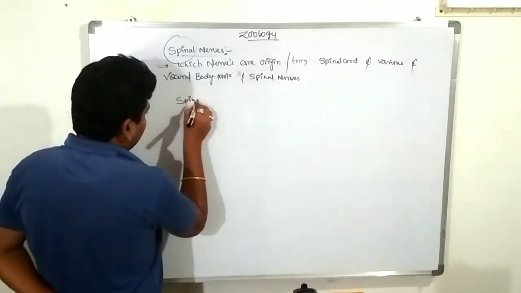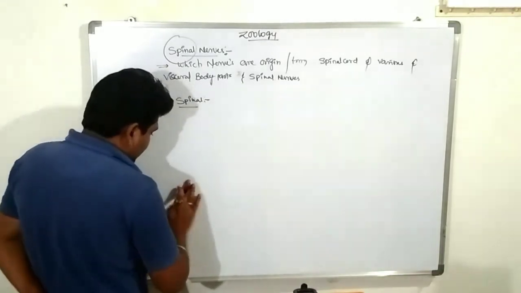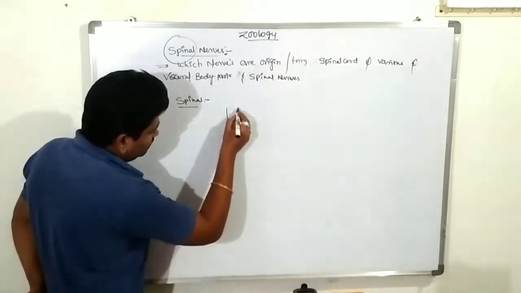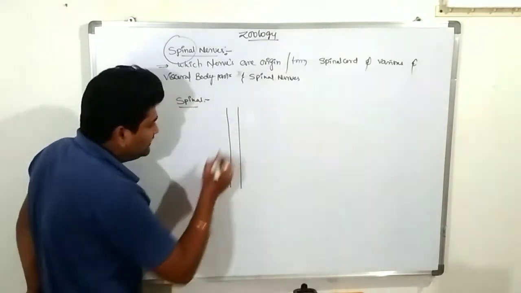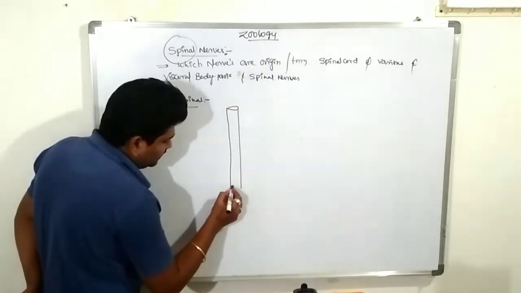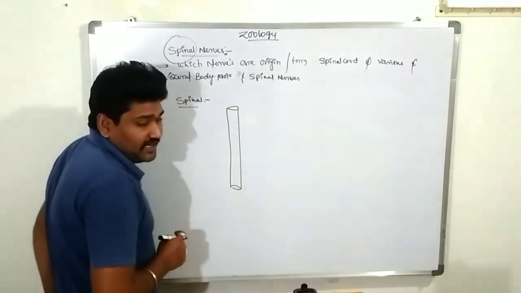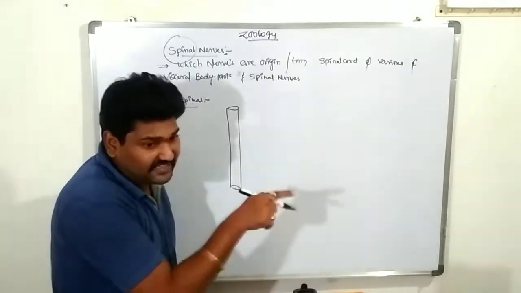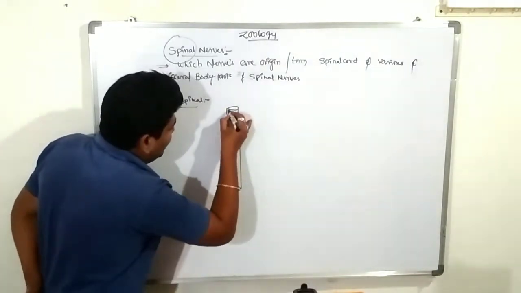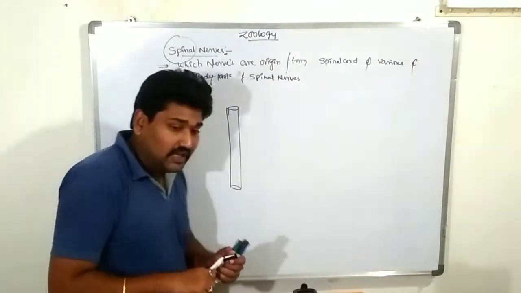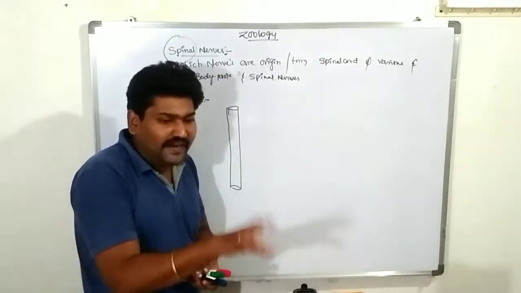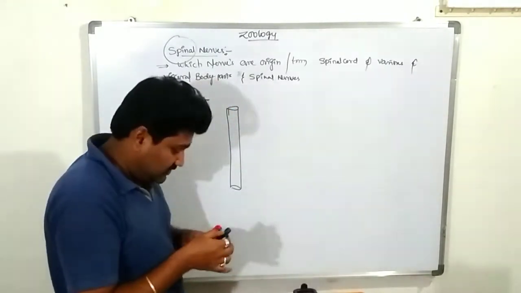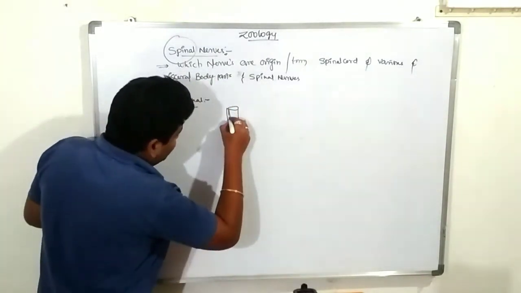The spinal nerve. Let's see the diagram. This is the vertebral column. The vertebral column is completely hollow in nature, as we know, and contains a number of segments. Each vertebral column contains 31 segments. The hollow of the vertebral column is completely occupied by the spinal cord.